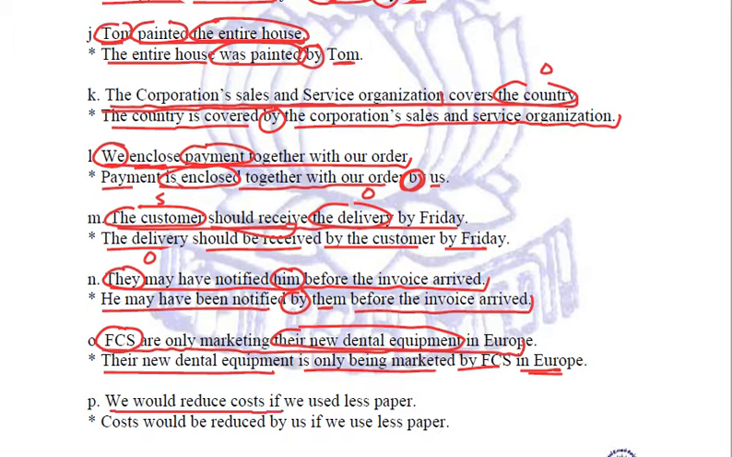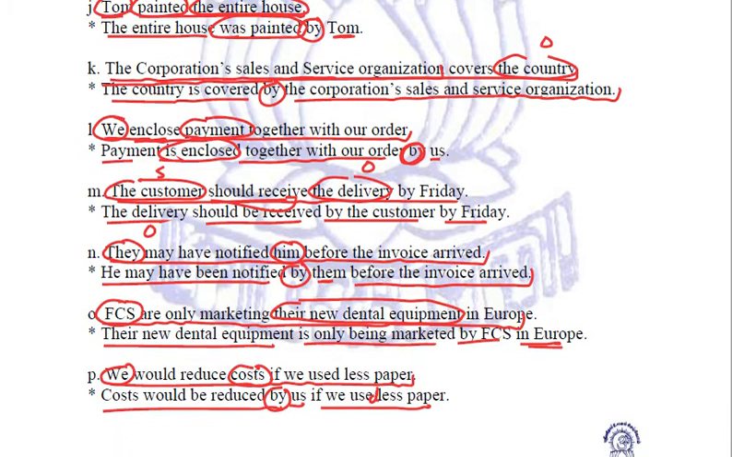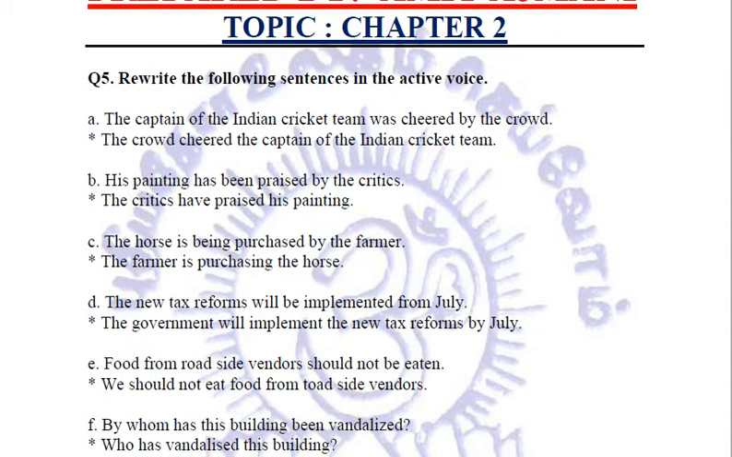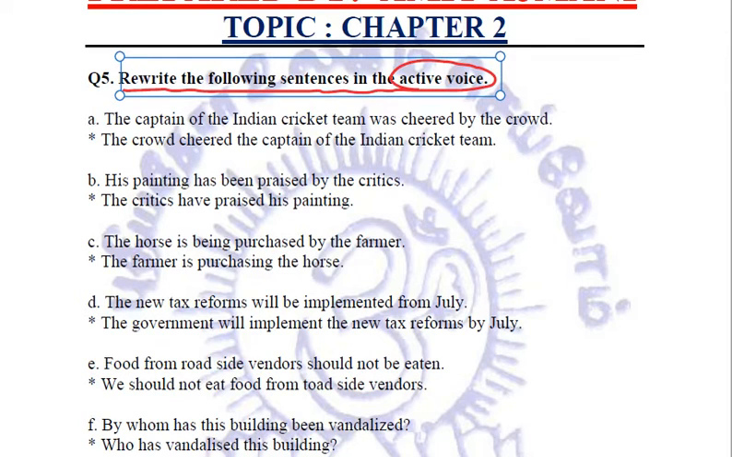We would reduce cost if we used less paper. We is the subject, cost is the object. Cost would be reduced by us if we used less paper. Okay. So these were a few sentences for conversion from active to passive. Now in the next question, the opposite is given to us. In this question, we have to rewrite the following sentences in the active voice. Right? Just opposite of the previous question.